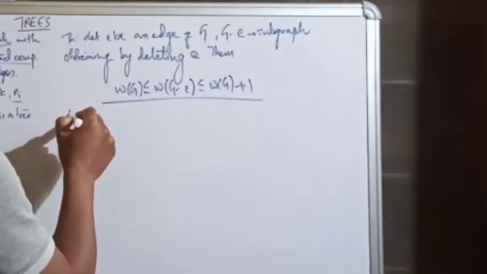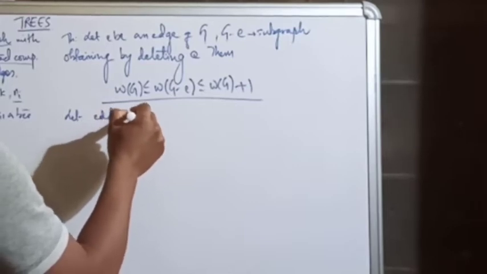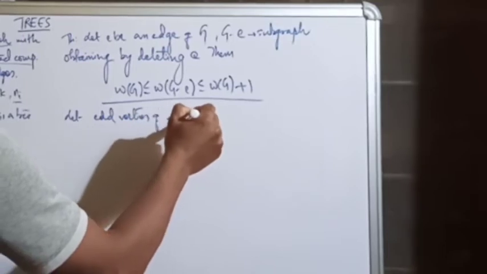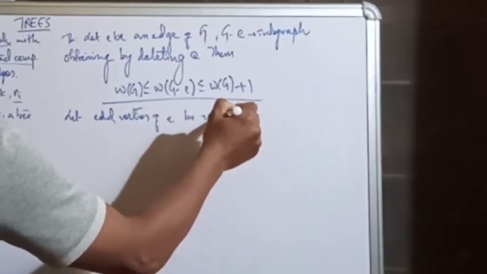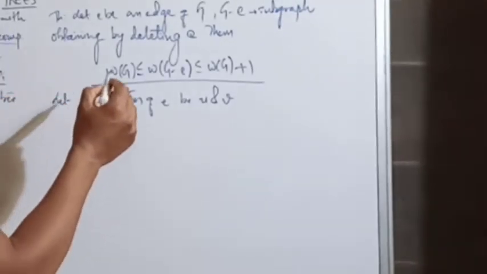Let the end vertices of E be U and V. They are simple in this case. Look, W of G means the number of connected components.